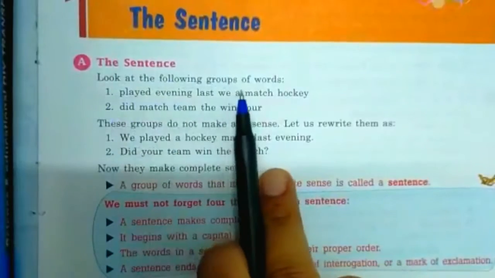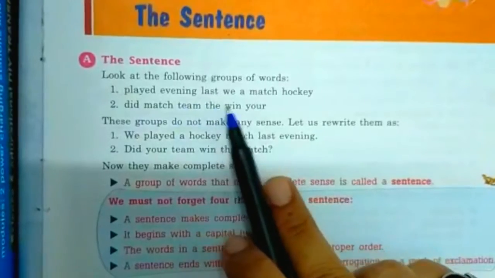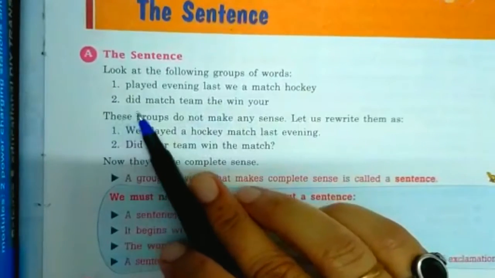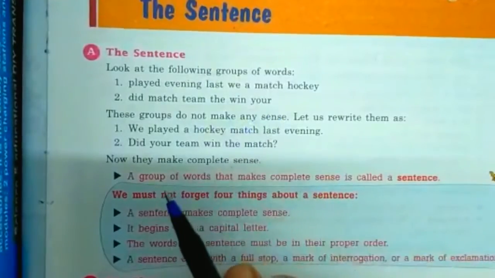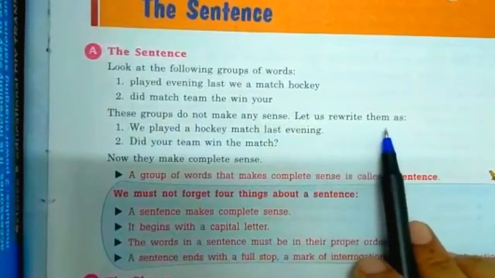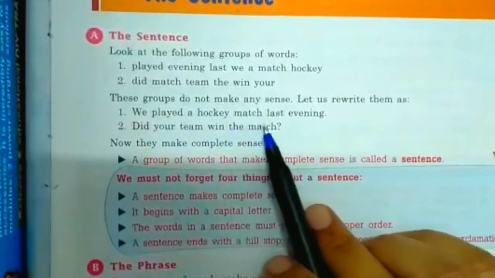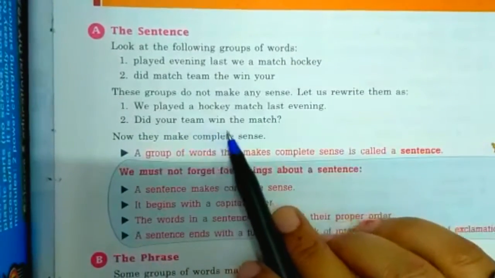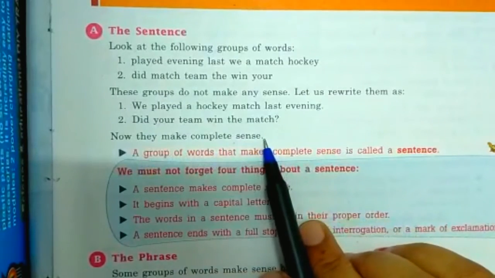Look at the following group of words given down: played, evening, last, we, a match, hockey. The second one says did, match, team, the, win, yours. These groups do not make any sense. Let us rewrite them. Number 1: We played a hockey match last evening. The second one says, did your team win the match? Now they make complete sense.